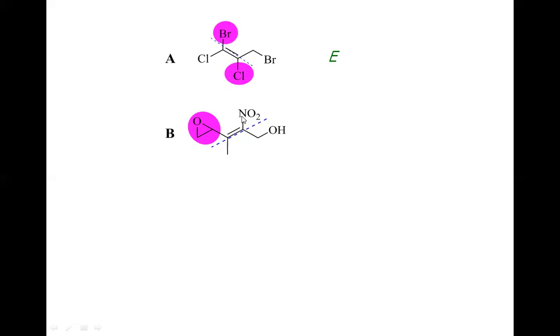And in comparison, when we compare this nitro with this CH2OH group, we know that nitrogen has higher atomic number than carbon. So here the nitro is given the high priority. So now, considering this double bond, we have the two high priority substituents on the same side. So this is the Z configuration.